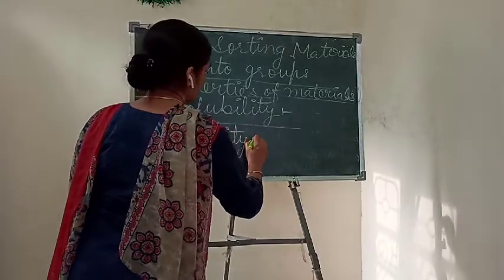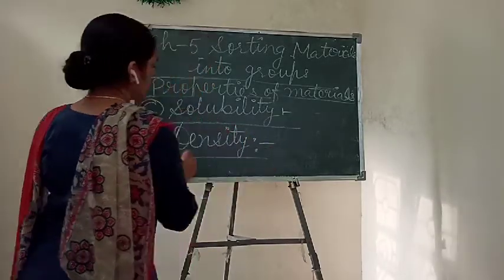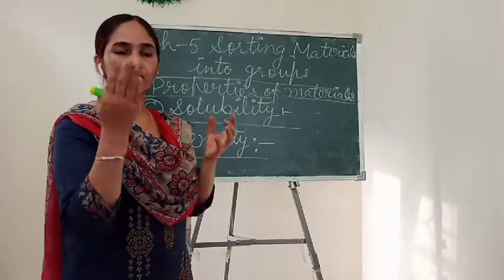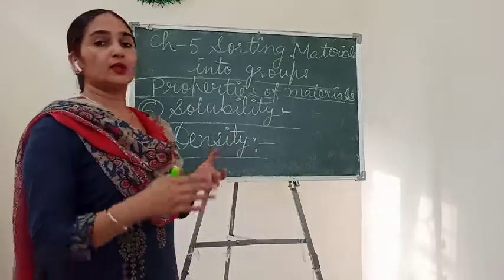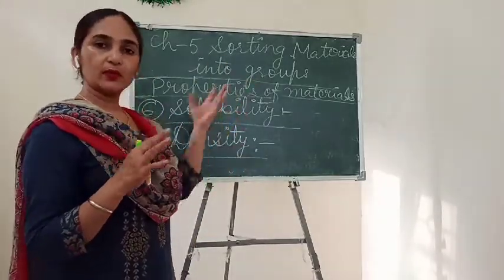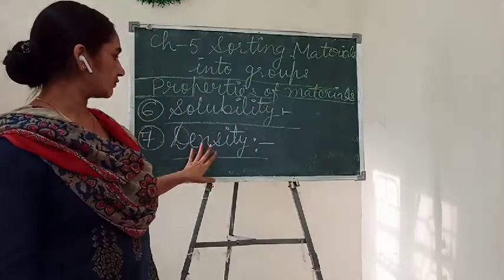Or in other ways we can say that on the basis of flotation also, what material floats on water and what material sinks in water, on the basis of that also we can sort out the materials into different groups. So this is also one of the properties.